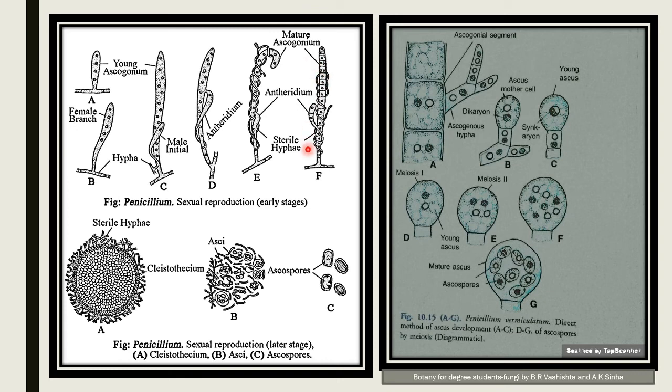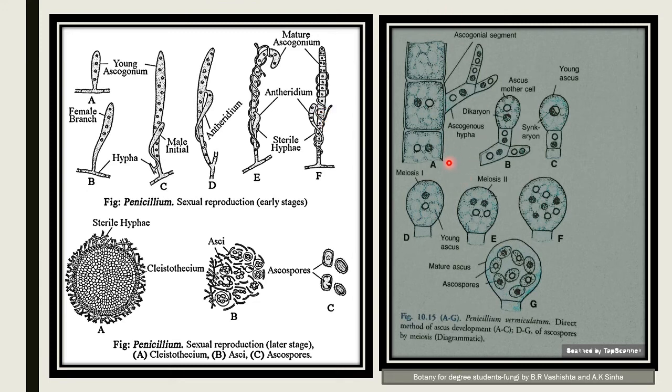After the formation of this row of binucleate cells, some of these cells give rise to multicellular ascogenous hyphae. So from these binucleate cells there arise certain fertile ascogenous hyphae, which are multicellular with dikaryotic cells.